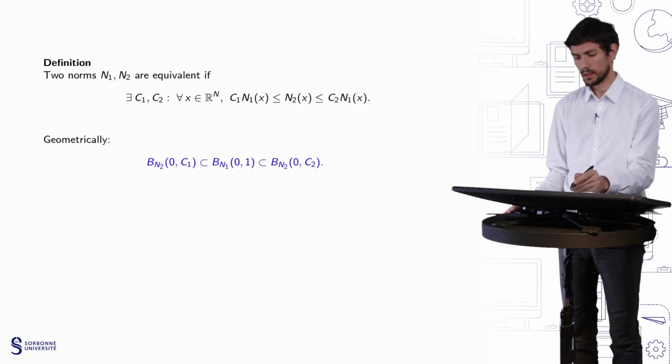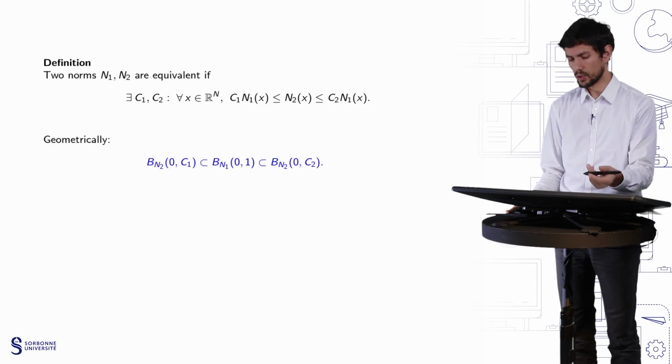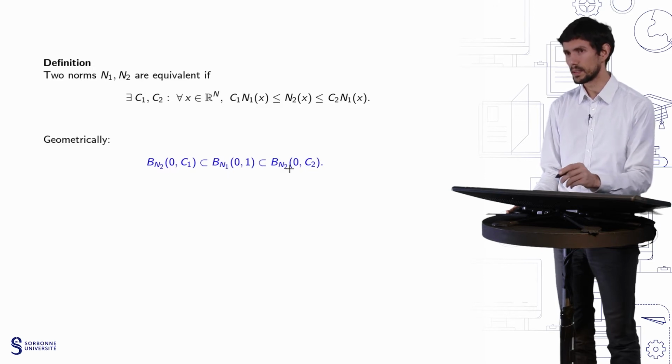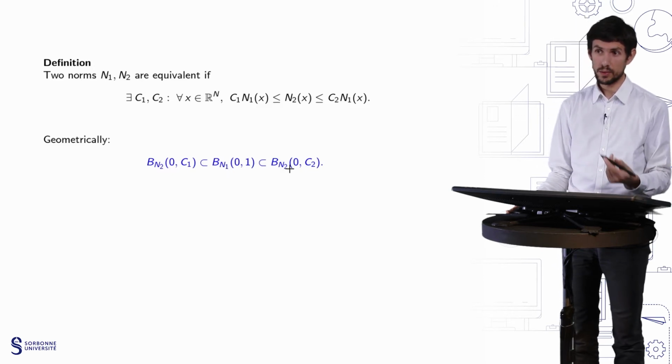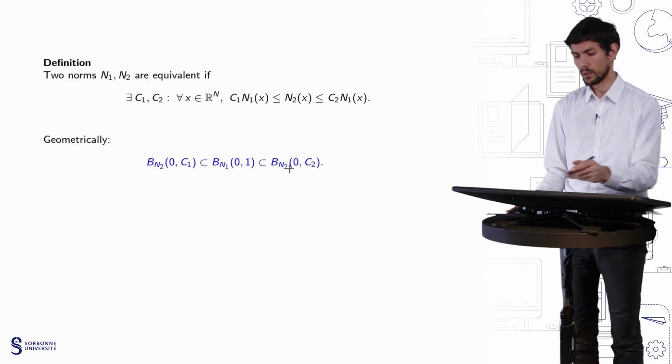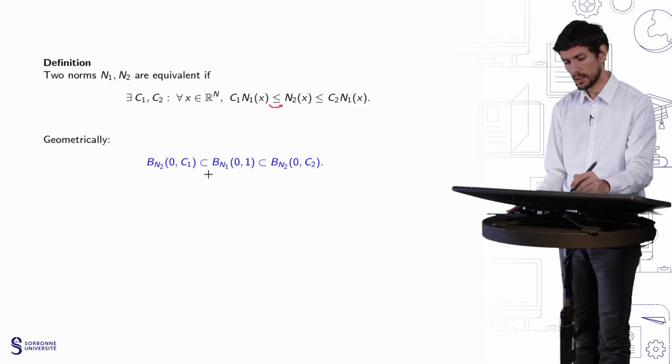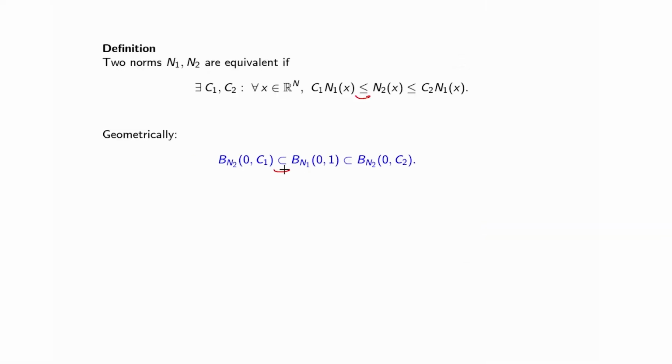The first inequality implies that the ball of center 0 and radius 1 for the n1 norm is included in the ball of center 0 and radius C2 for the n2 norm. And of course, by using the other inequality, you can also obtain the other inclusion here.